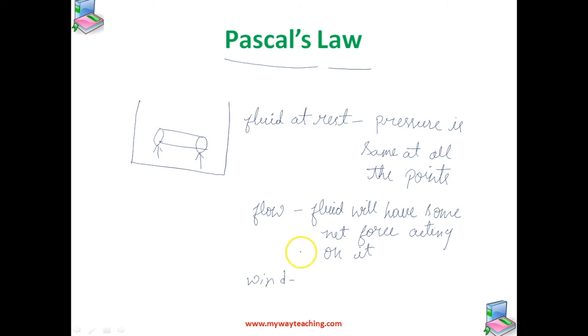Okay, the wind will flow. What is wind? It is nothing but the flow of air, isn't it? This flow of air takes place due to pressure differences. Okay. If it is at rest, then pressure is the same at all the points. If it is moving, which means that there is a pressure difference in that particular element. Okay. In the next part, we'll study about variation of pressure with the depth.